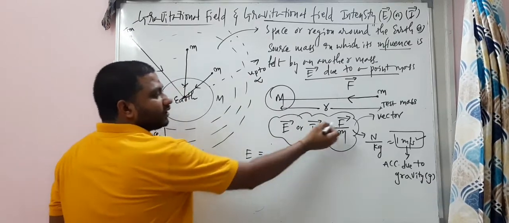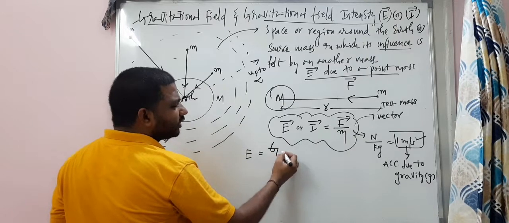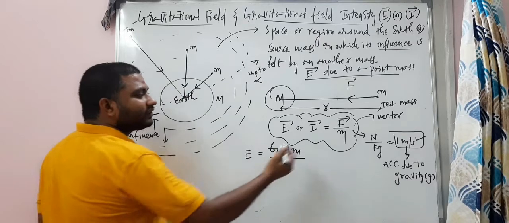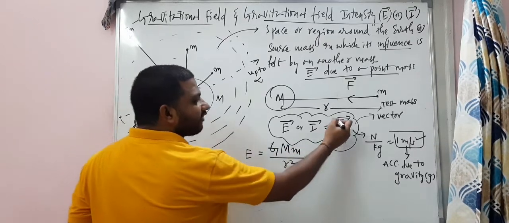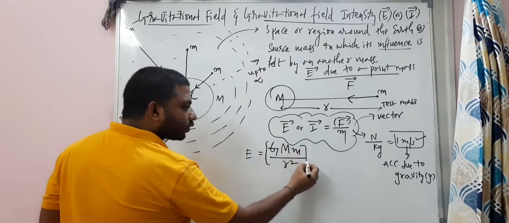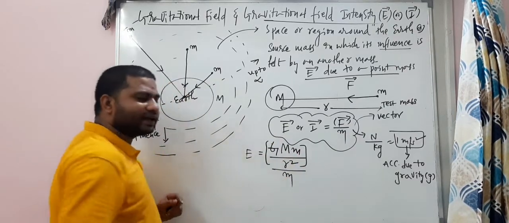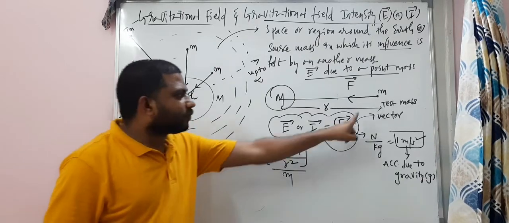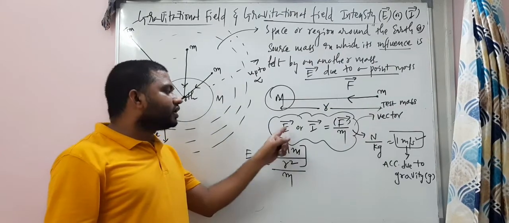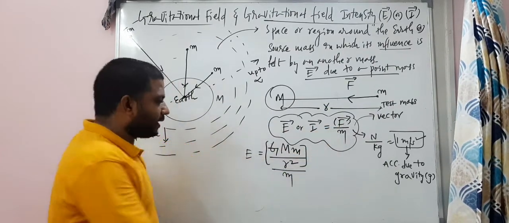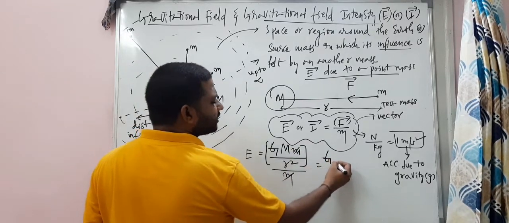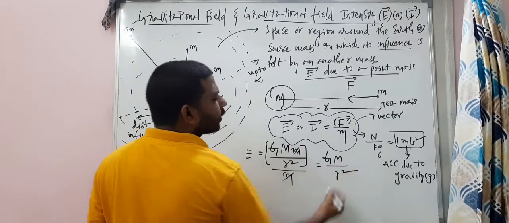So this F is equal to capital G into capital M into small m divided by R square. So this is the F bar. Okay, numerator we have written, and the denominator, that is divided by small mass. Carefully observe the small mass. According to the definition of the gravitational field intensity, E bar is equal to F bar by m. So small m cancels. So what is that? Capital G, capital M by R square.